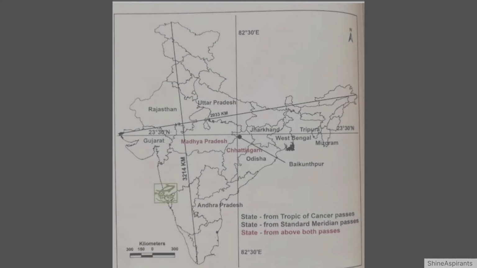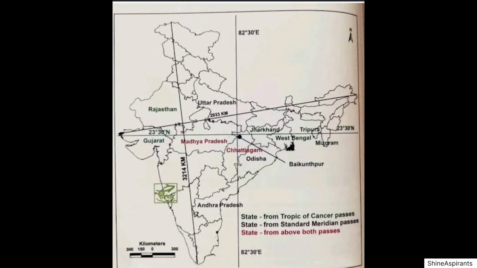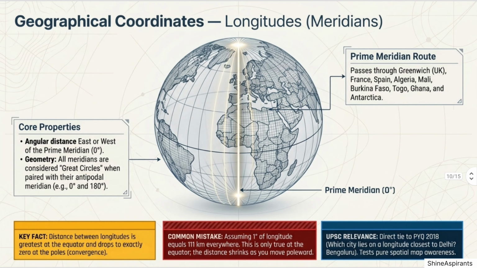India specific: the Tropic of Cancer, 23.5 degrees N, passes through 8 Indian states: Gujarat, Rajasthan, Madhya Pradesh, Chhattisgarh, Jharkhand, West Bengal, Tripura, and Mizoram. Longitudes, meridians. Longitude is the angular distance east or west of the prime meridian, 0 degrees. The prime meridian passes through Greenwich, UK, France, Spain, Algeria, Mali, Burkina Faso, Togo, Ghana, and Antarctica. Key properties. The distance between meridians is greatest at the equator and decreases toward the poles, converging to 0 at the poles.